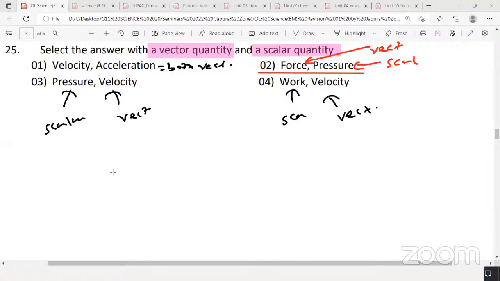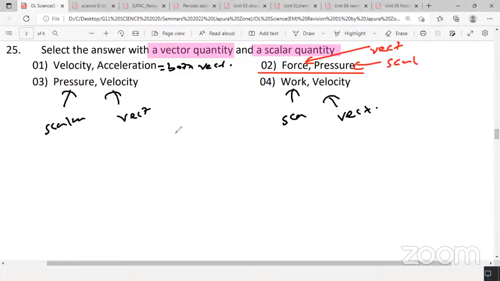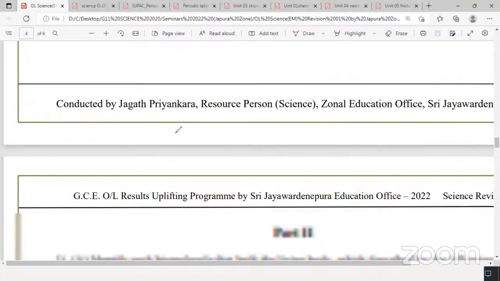If the schools are closed, the zonal education office will definitely organize this next week also. We'll continue the remaining questions here. So we can now start the essay type questions and the structured essays. Right, look at the screen.